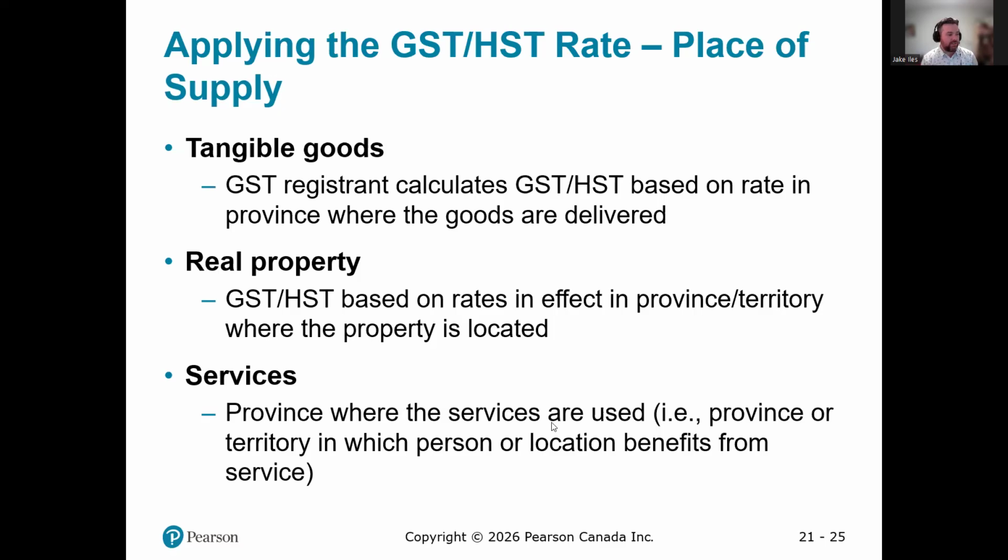Services: province where the service is used, the province or territory in which the person or location benefits from the service. In the same way, the tangible good will be received in Alberta, the service is received at the point where that service is provided. So getting your hair cut is a service. They will apply the tax rates in whichever province you are receiving the haircut. So if I live in Alberta and I travel to Ontario and while I'm here I get a haircut, we're going to apply the Ontario rates because that's where the service is located.